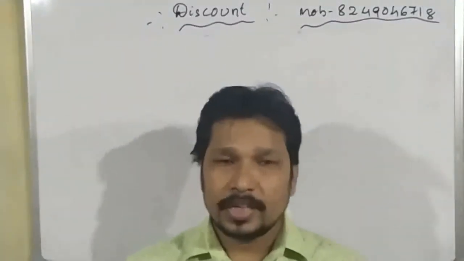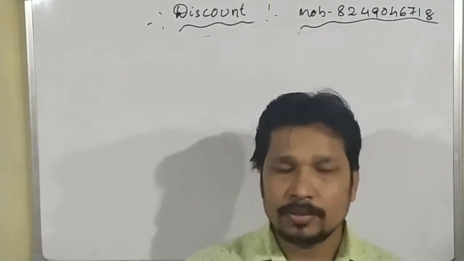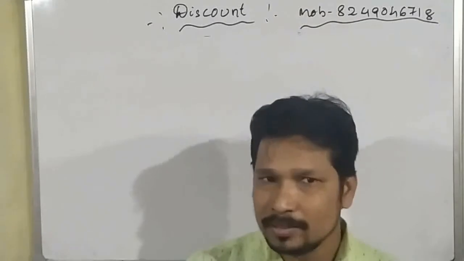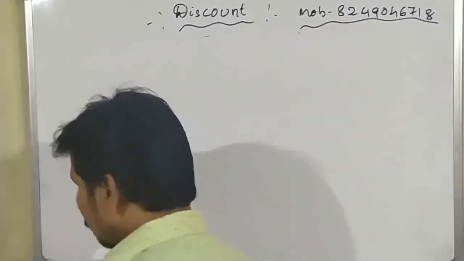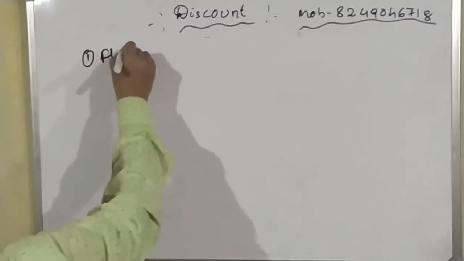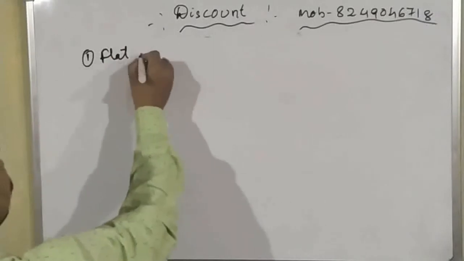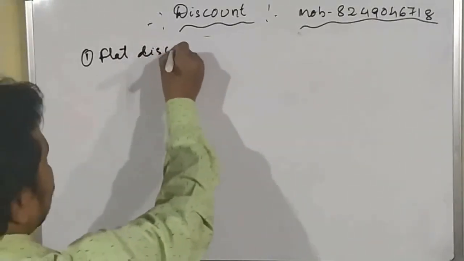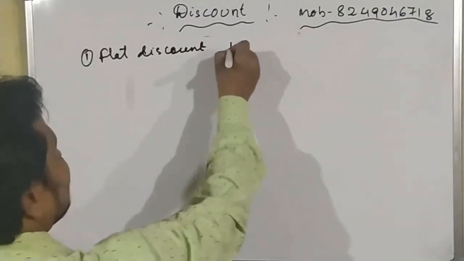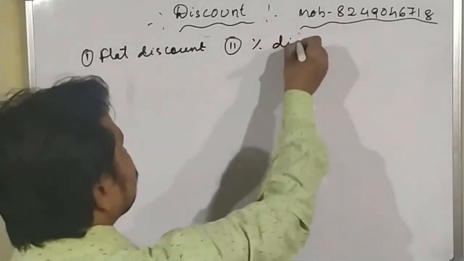Students, there are two types of discount offered by the shopkeeper. The first one is flat discount and the second one is percentage discount.